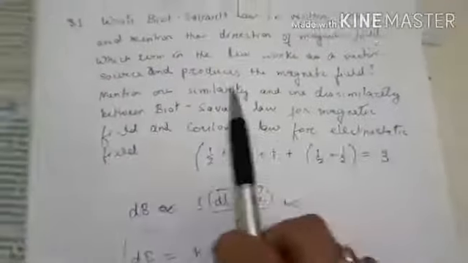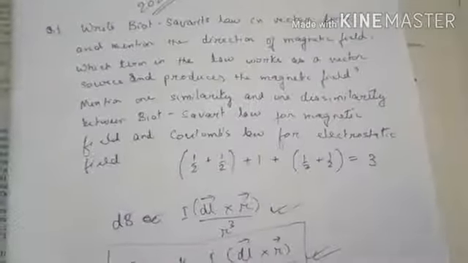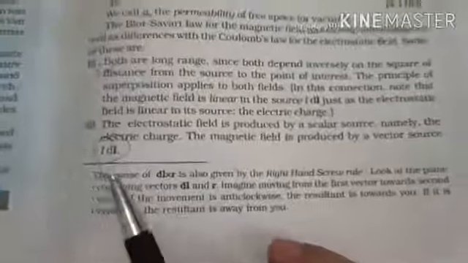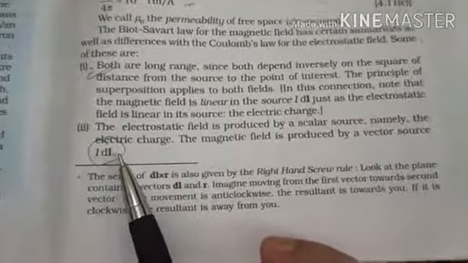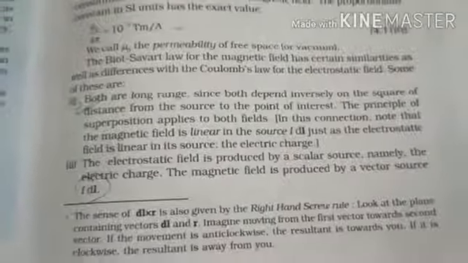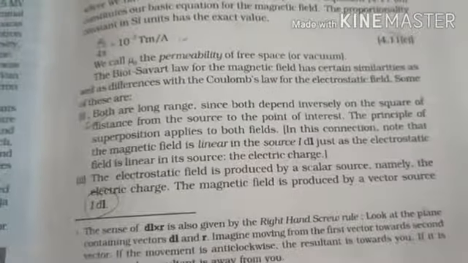So the question was: which term in Biot-Savart's law works as a vector source and produces a magnetic field? The current element IDL, where DL is the length element and I is the current flowing, acts as the current source. This current element produces the magnetic field, because when current flows through a conductor a magnetic field is always produced.